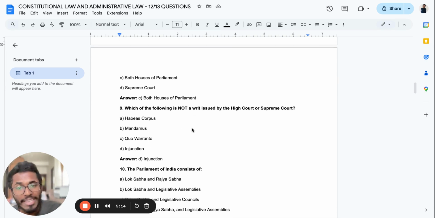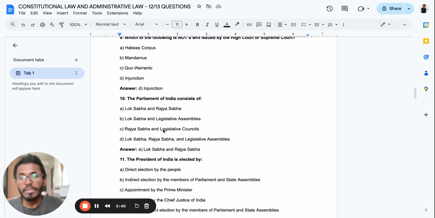Which of the following is not a writ issued by the High Court or Supreme Court? So remember, habeas corpus, mandamus, quo warranto, and certiorari are the writs. Injunction is not a writ, so you have to just select the odd one out. See, the answers are so easy. The UGC NET law paper is very easy, and here it's a free initiative from our side, because we really want you to clear this particular exam. That's why we're coming up with simple topics so that you learn to clear it.